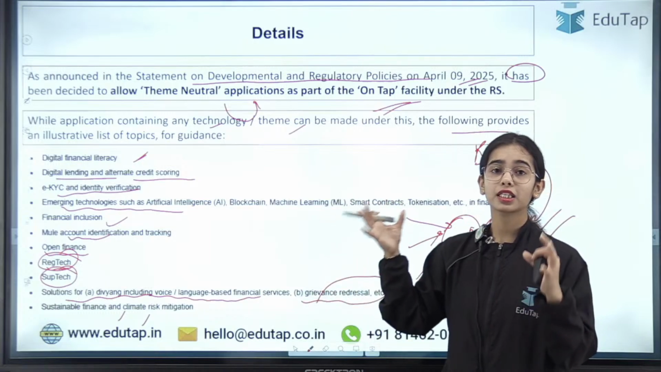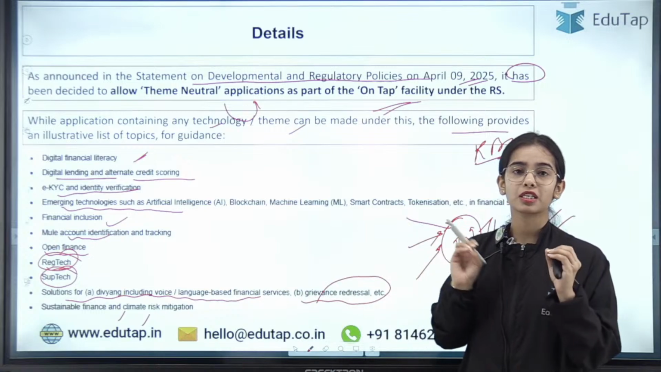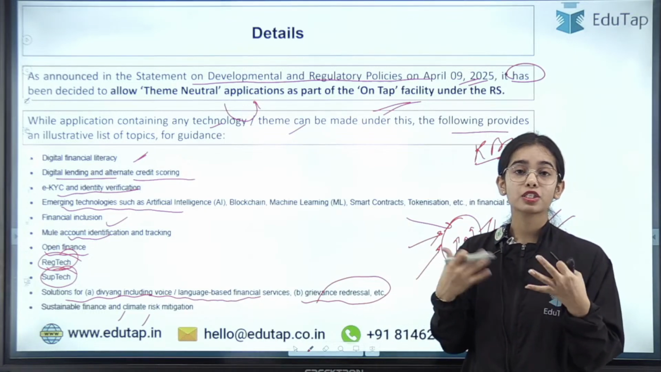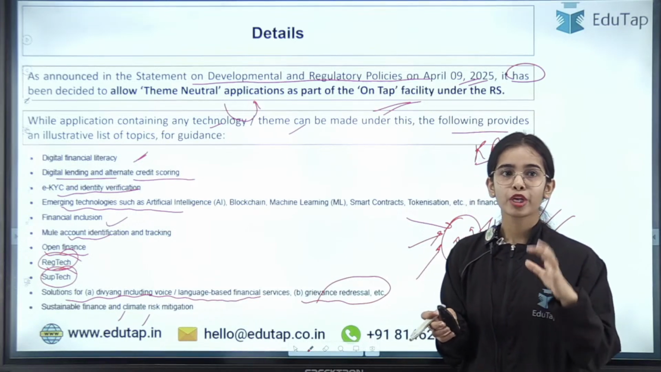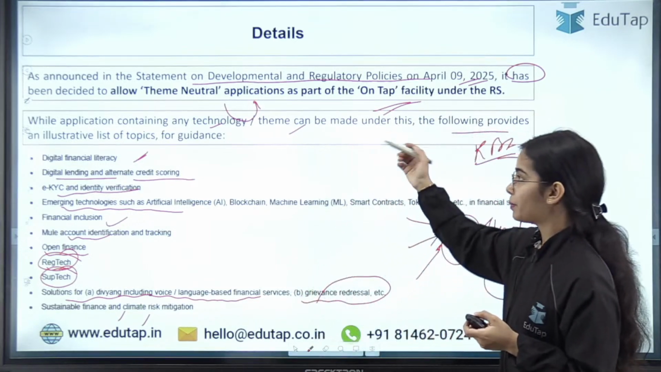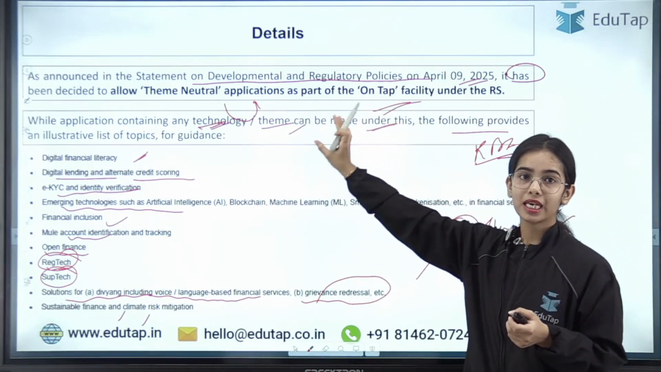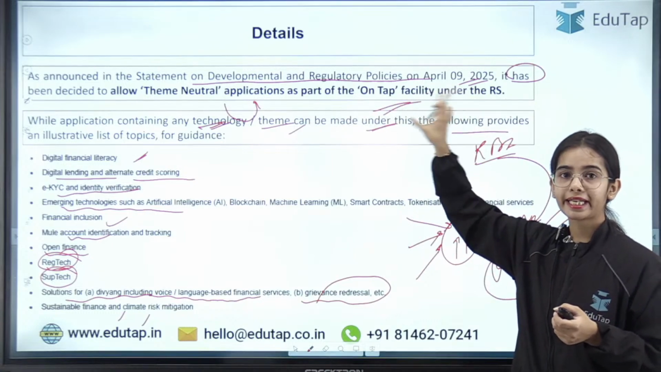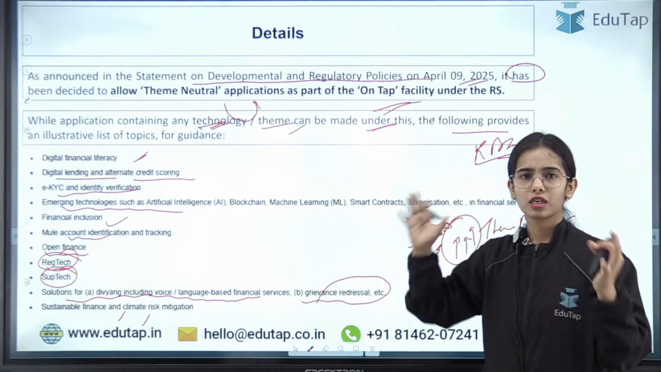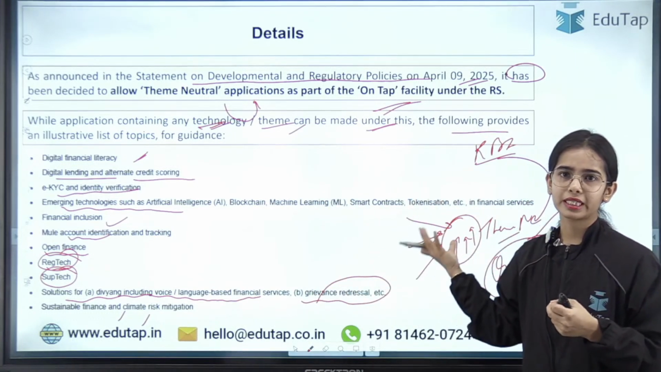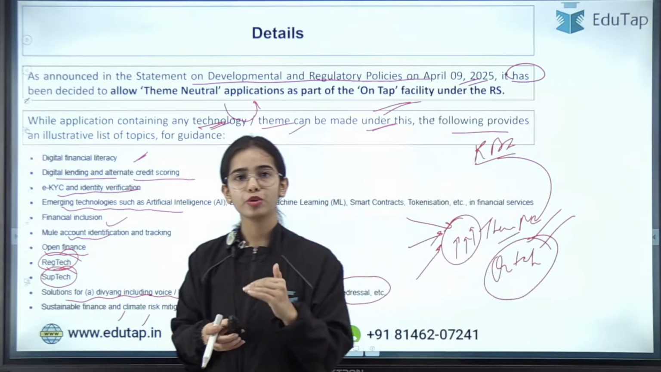So you can see that under the theme neutral, there are various themes. These are just examples. There are various themes under which there are various topics on which innovative products can be allowed for testing. Okay, so an application containing any technology or theme can be made under the theme neutral on-tap facility at any time. The following provides just an illustrative, basic list of topics for guidance, on which you can provide the application under the theme neutral on-tap.